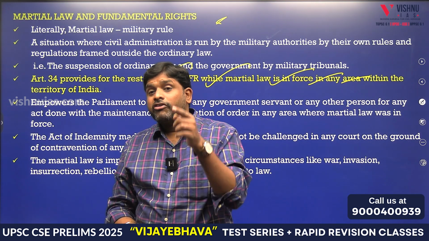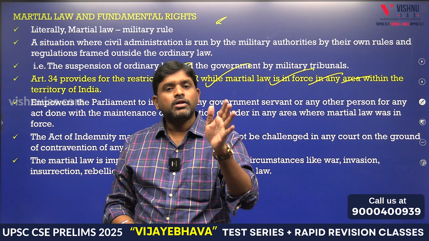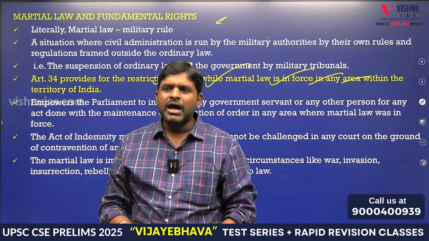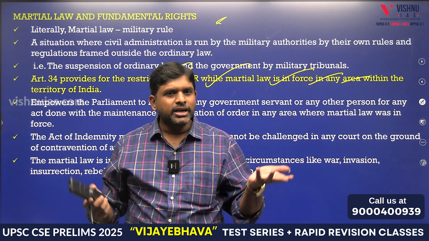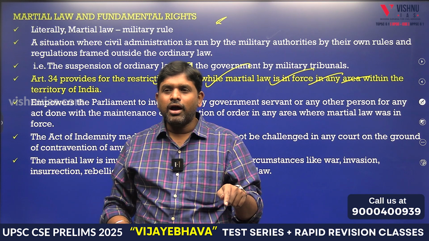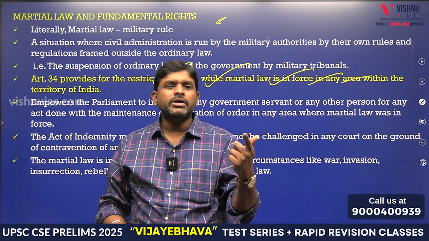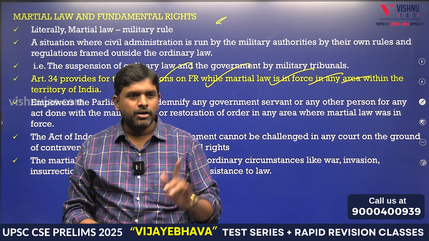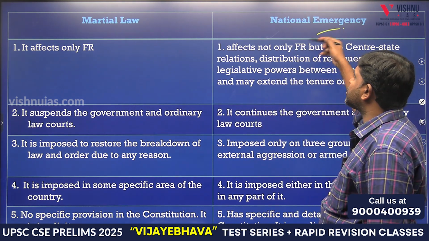Article 34, if martial law is applied, then there is no fundamental right for whom? Citizens. Does martial law come under Parliament or the state legislature? Center or state? Center. So who can make the relevant law? Parliament, not the state legislature. If all the fundamental rights need to be implemented, who should make the law? Parliament should make the law. Got it?